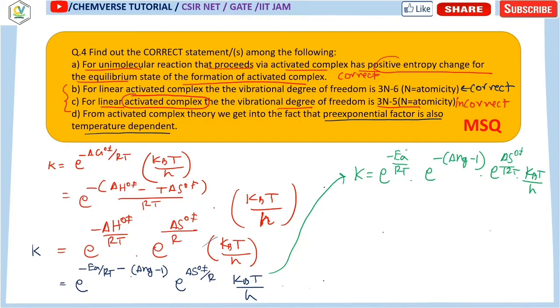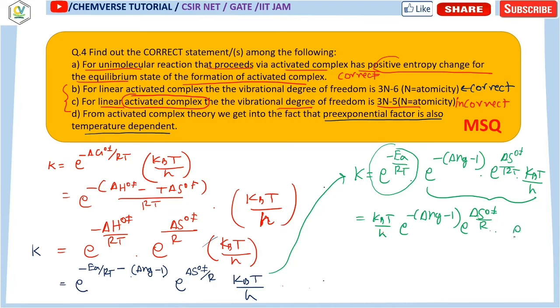Now excluding this e to the power minus EA by RT, you can write it this way: it is basically kBT by h into e to the power minus delta ng minus 1 into e to the power delta S0 daggered by R, into e to the power minus EA by RT. So this is the expression for the rate constant k.